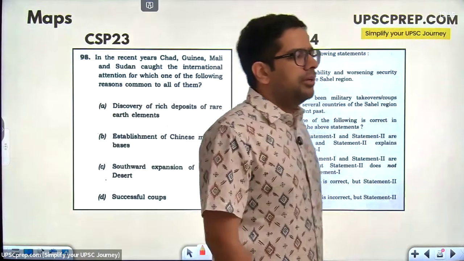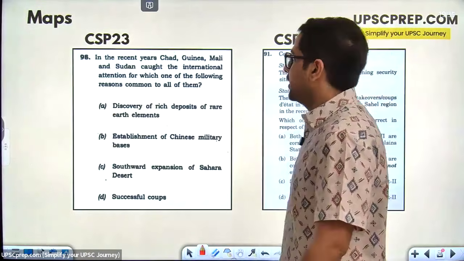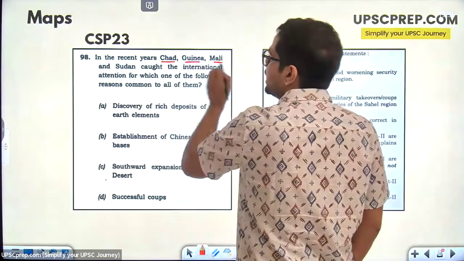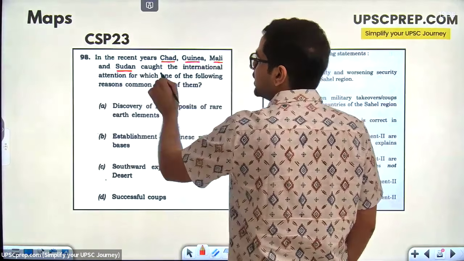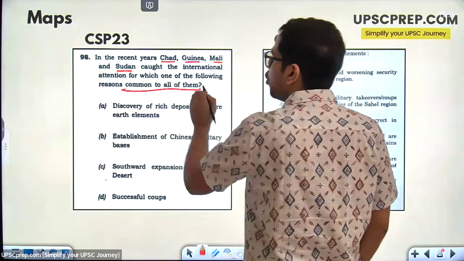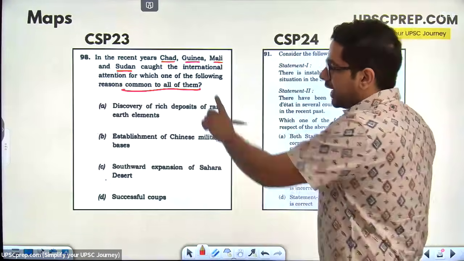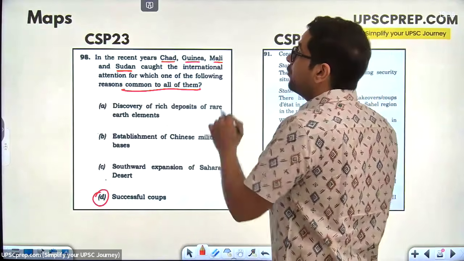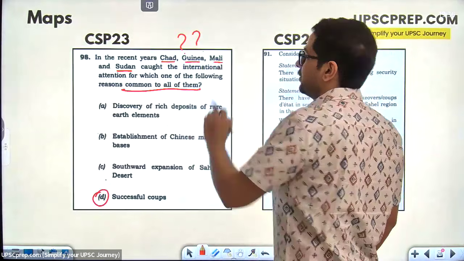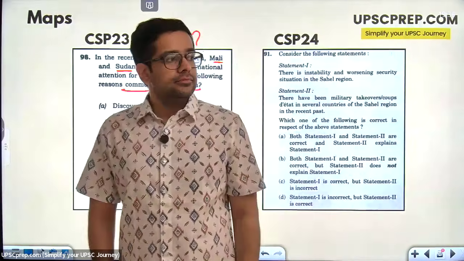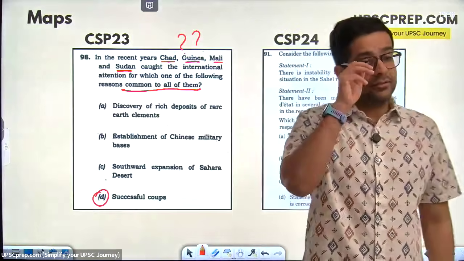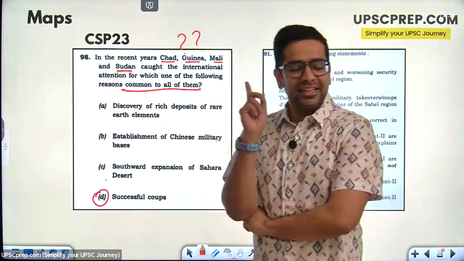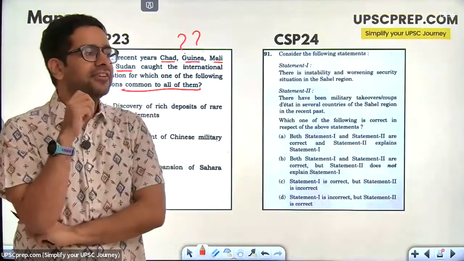Right, so this is a live example of what is exactly PYQ analysis. So in 2023, there was a question asked: in the recent years Chad, Guinea, Mali and Sudan caught the international attention for which of the following reasons common to all of them? The answer over here was this. But how many of you know where these countries are? They're in Africa, sure, but where in Africa? Africa is a good answer, but where exactly are they in Africa?